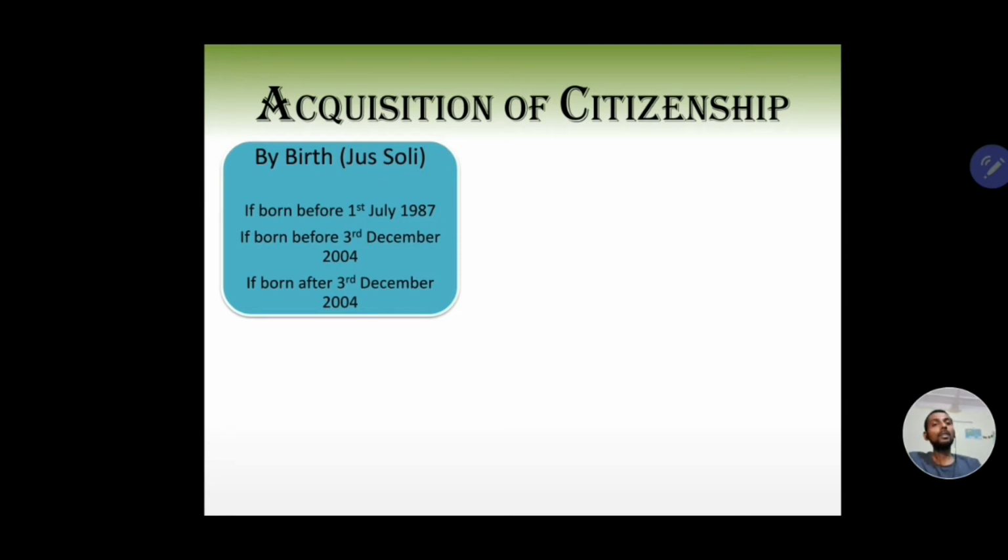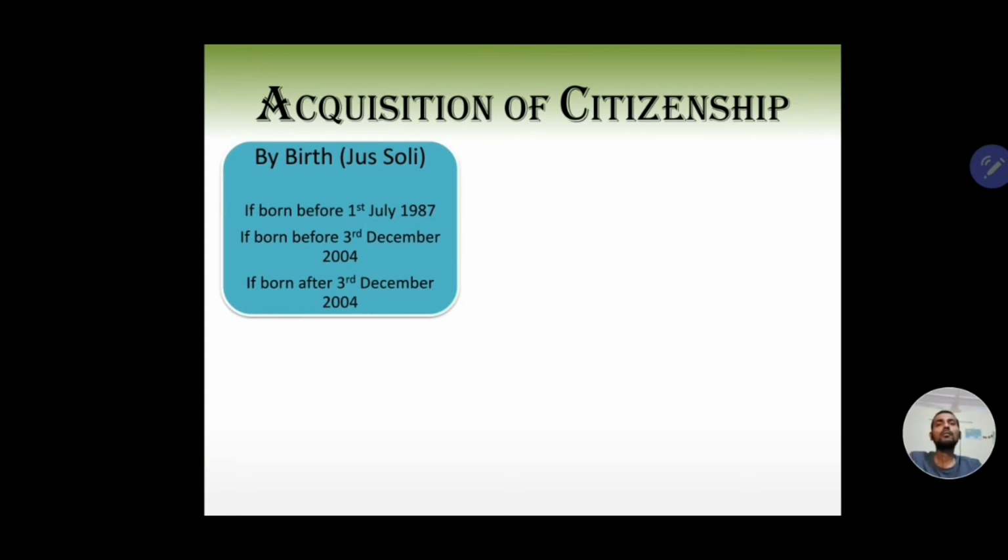Now, why did the government tighten these norms? The reason for it was India is seeing a lot of immigration, illegal immigration, from countries like Bangladesh, Sri Lanka, Nepal, Pakistan, Afghanistan, Myanmar. And as I have told earlier, the resources of the country are limited and it would want that these resources are enjoyed by people who share a common political ideology, common social history, common cultural beliefs. And for that reason, Parliament tightened these norms.